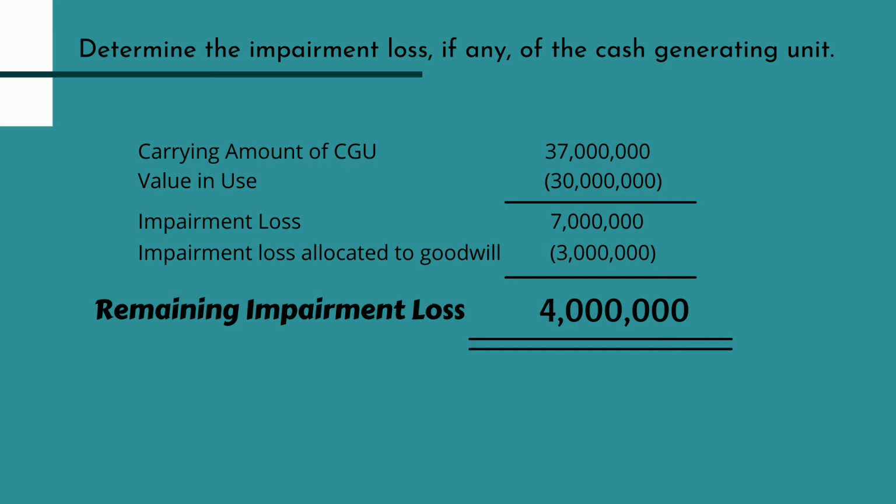So now we have a total of 7 million pesos for our impairment loss. However, we still have our goodwill account, which needs to be allocated in our CGU. So we deducted our 3 million goodwill from the total of 7 million impairment loss. Finally, our result of 4 million pesos will be our remaining impairment loss.